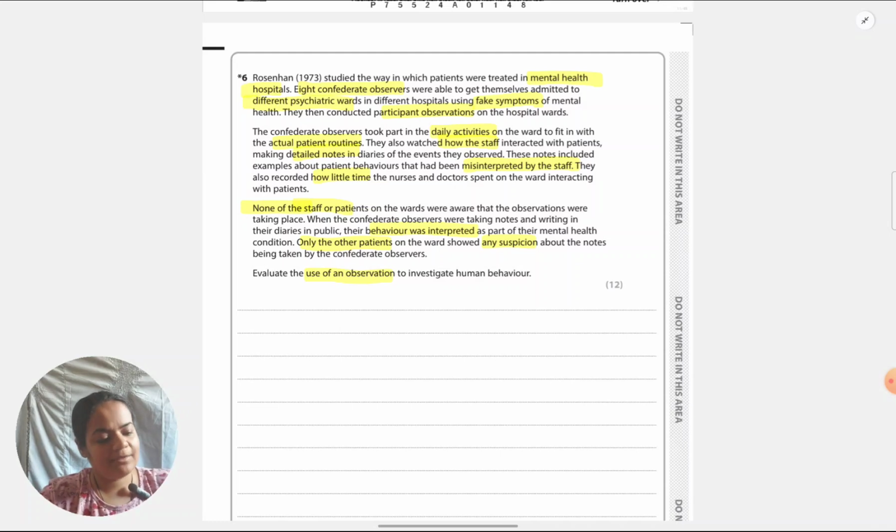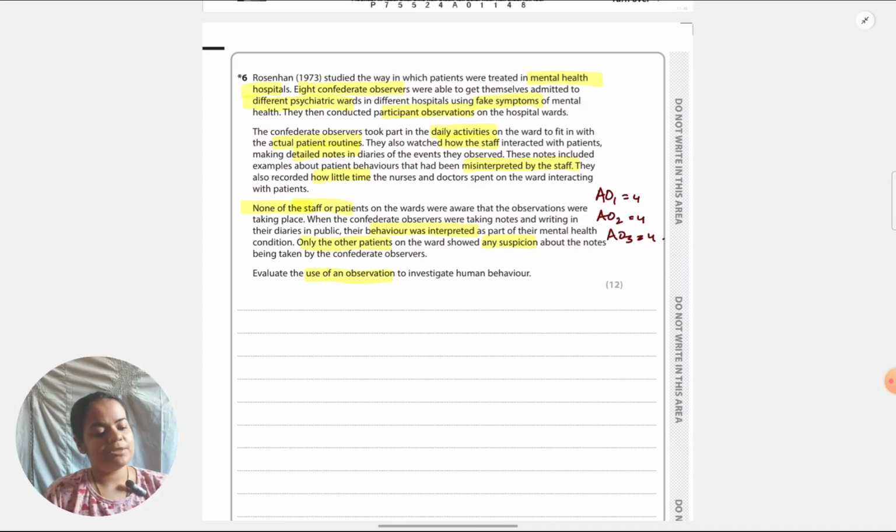Okay, we know we have to give EU1 for 4 marks, EU2 for 4 marks, EU3 for 4 marks. Whether you need to integrate them or not is up to you, whether you want to give it as continuous or whether you like to keep them separate. My personal preference is for keeping them separate. So I like to give EU1, then EU2, and then EU3, 3 different paragraphs. More about this you can see in my detailed video on answering the 12 marker. So as of now, the layout which I'm going to give you is going to be 3 different paragraphs.